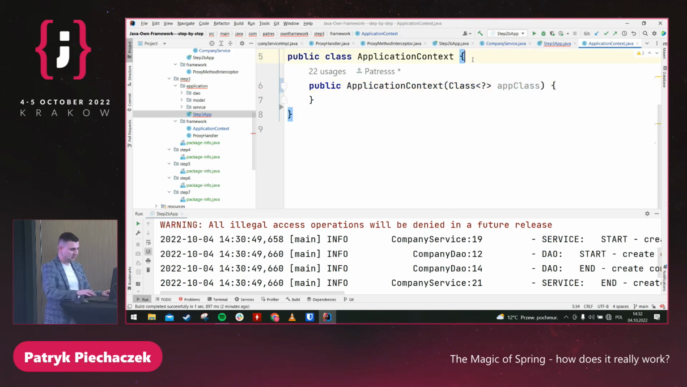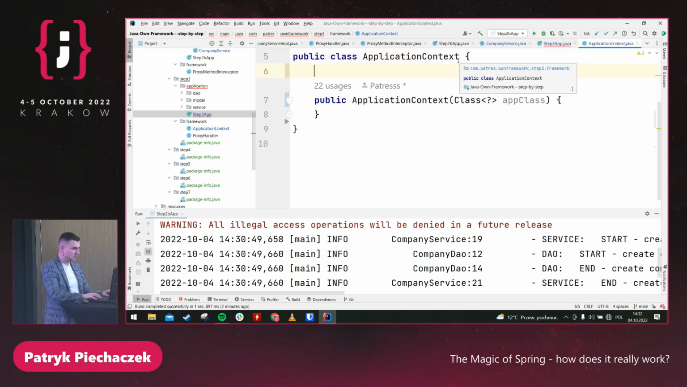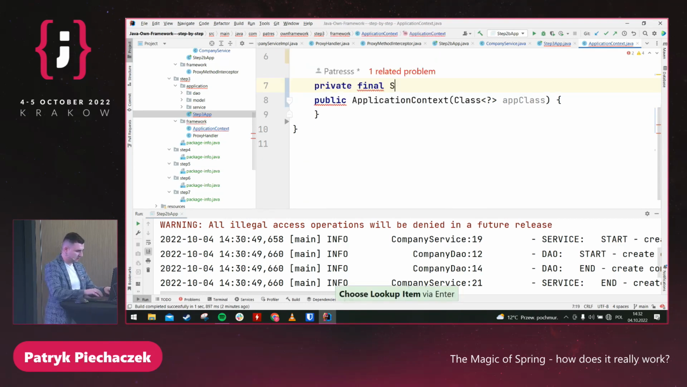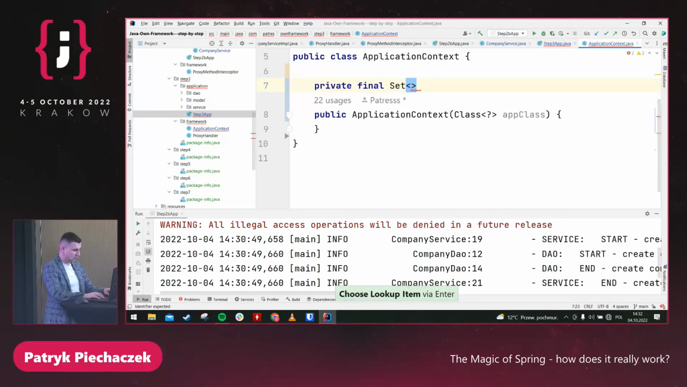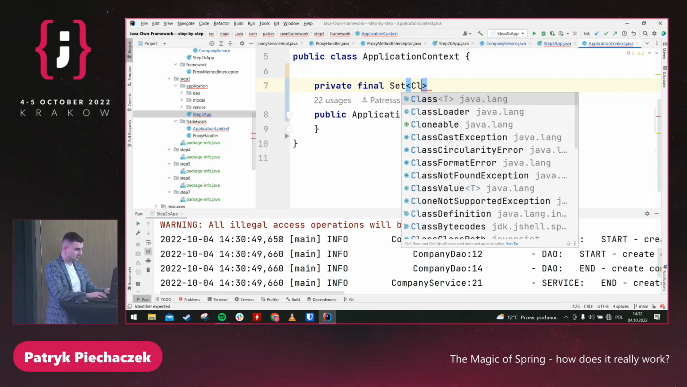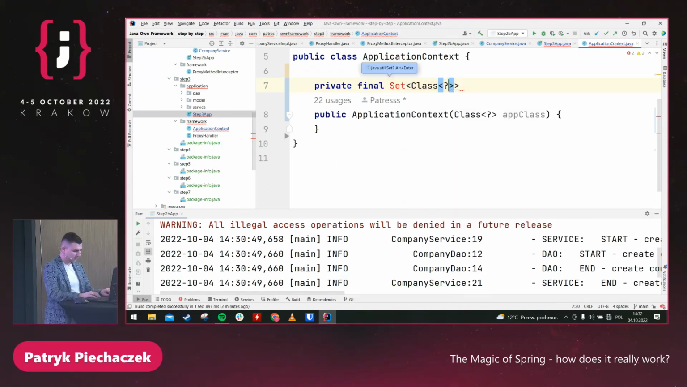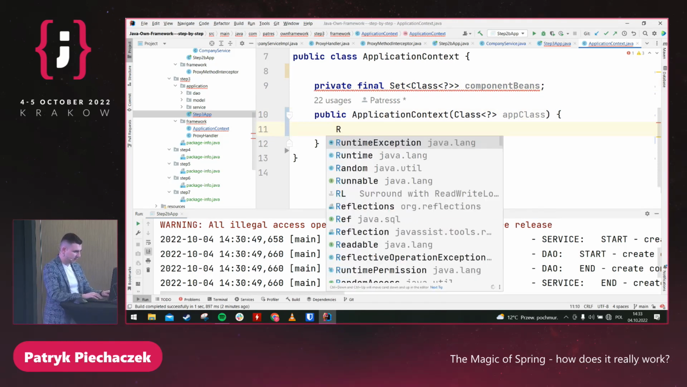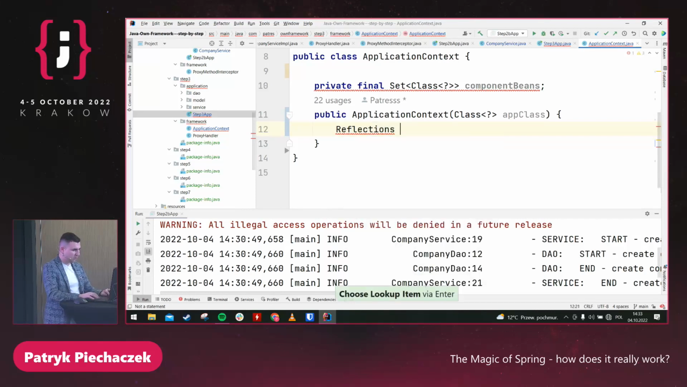But why do we need this application context? Because somewhere we need to store our beans. So I would say it's a good place to do this. Set of class. And we can call it componentBeans. Okay, and there is only one library that I added. It's reflections. Why? Because I need to find all classes that our framework should take care of.